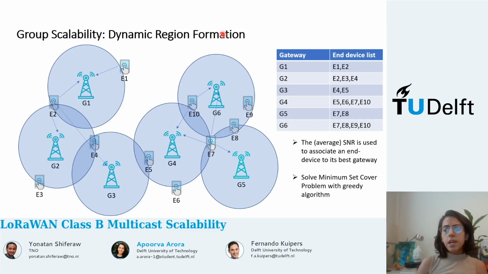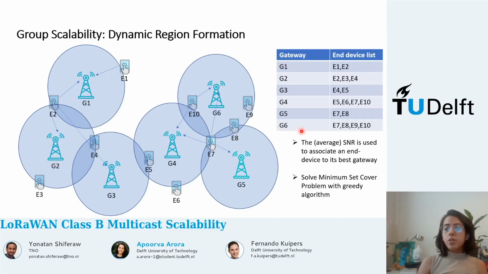The idea behind DRF is the clustering of end devices into groups around a single unique gateway. For this purpose, DRF utilizes the average SNR information already collected for the adaptive data rate scheme to associate an end device to its best gateways. So for instance, here in this example, end device E2 would be associated to the gateway G1 and the gateway G2. This is repeated for all end devices, and for this example, we obtain a grouping indicated in this table.